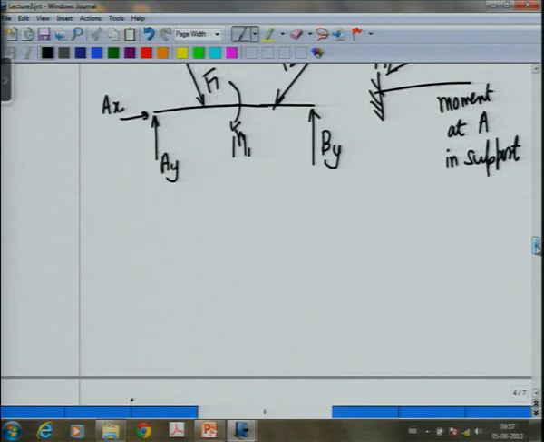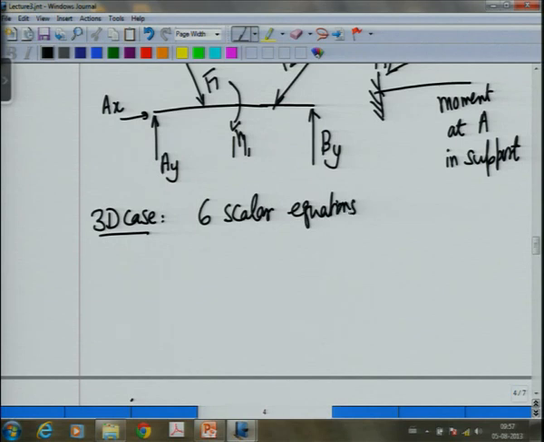Next, so this is for a two-dimensional case. For a 3D case, I will take an example after this, but before that, in a three-dimensional case, we get 6 scalar equations.